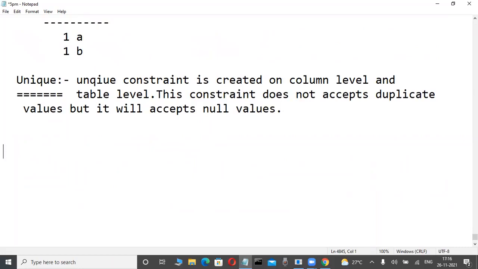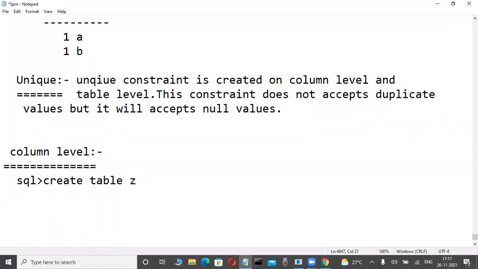Side heading, column level, I'm creating one. Both the levels are possible, suppose. Now today, the column level and table level difference, you will understand on the data side also through the unique constraint. Suppose, for example, I'm creating a table at column level. Table name Z2, anything. Here, S number is a column. Just for my interest, I'm giving S number. This column does not accept duplicate data, so I'm giving unique as a keyword. Unique is a keyword. Now, input data same.